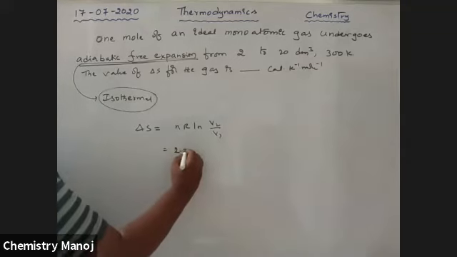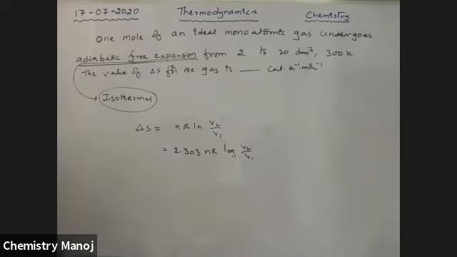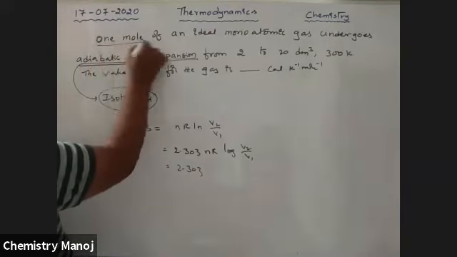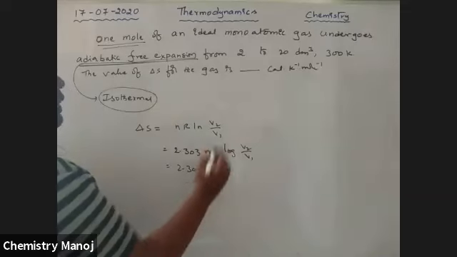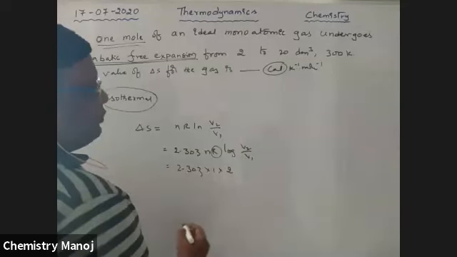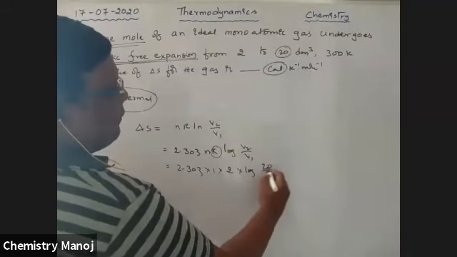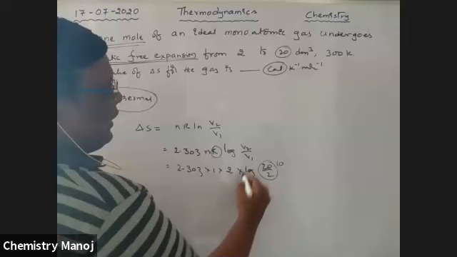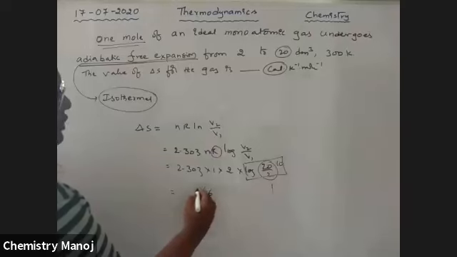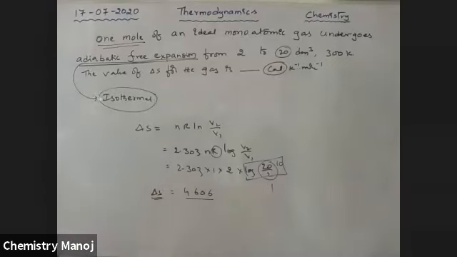That is equal to 2.303 nR log V2 by V1. So that is equal to 2.303, and 1 mole of gas is taken, so into 1. I want to calculate in calories, so take the R value in calories. That is roughly R equal to 2. Log of the final volume V2 by V1, that is 20 by 2, which means 10. Log 10 to the base 10 is equal to 1. Therefore, 4.606 is the delta S value.